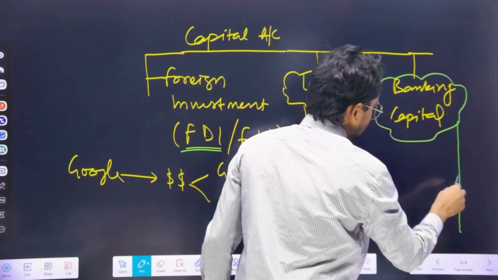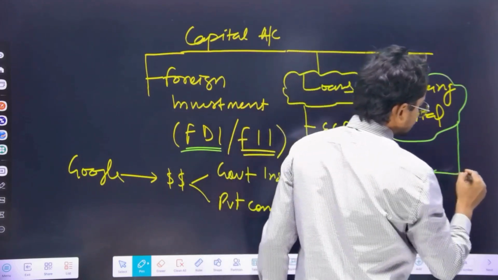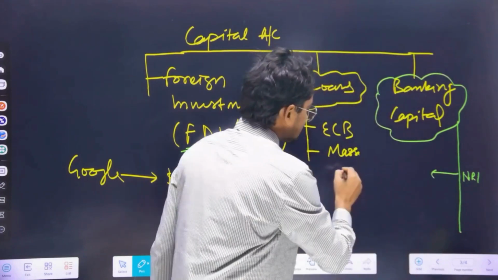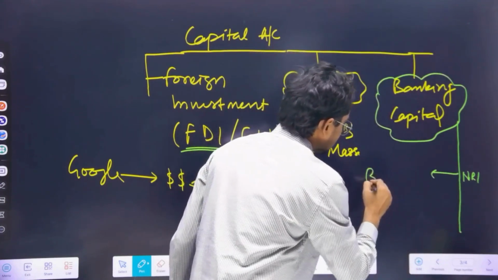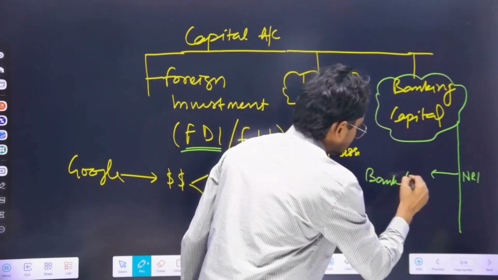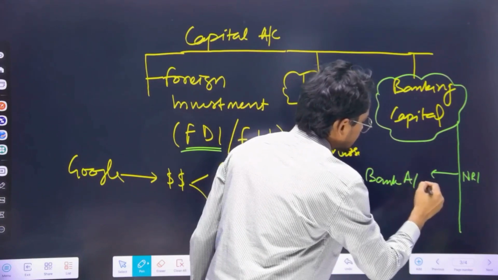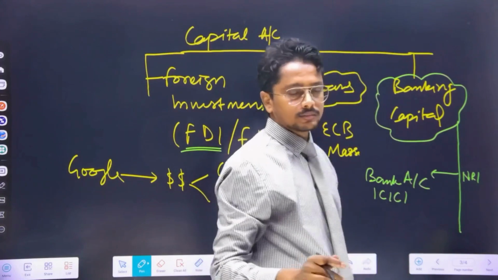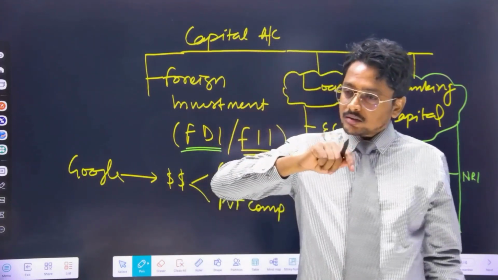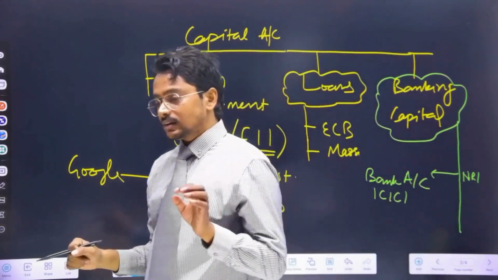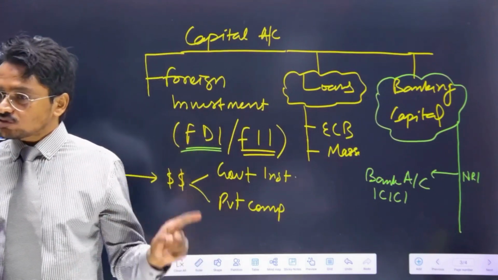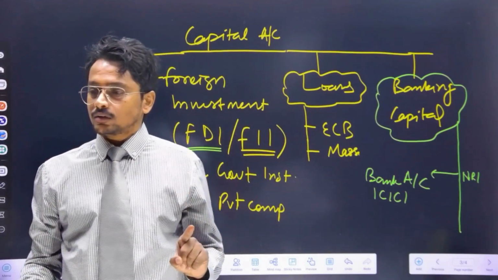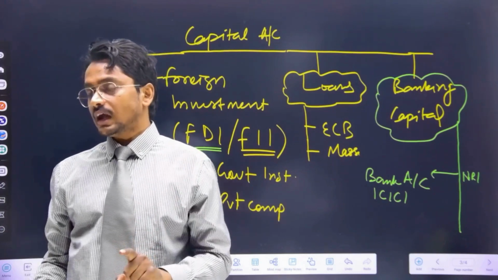For example, an NRI, let's say Priyanka Chopra, has a bank account in ICICI Bank in India. If she deposits an amount in her account, she has every right to withdraw this amount at any point of time.